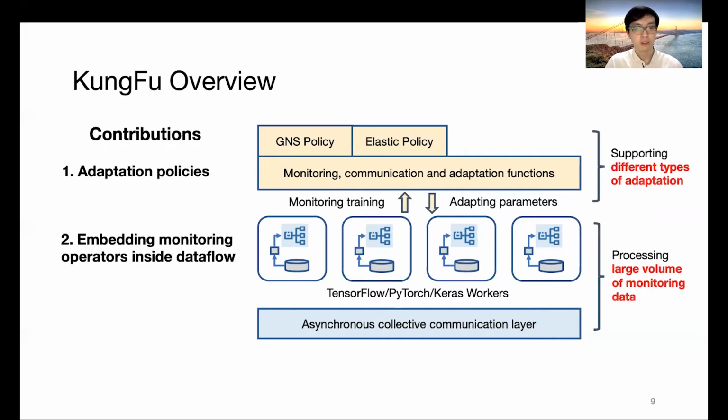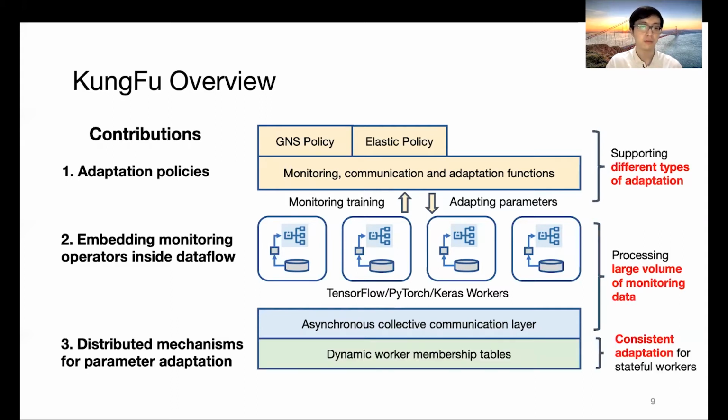To ensure the policy can be efficiently executed during training, KungFu proposes to embed monitoring operators inside the data flow. And this allows KungFu to process a large volume of monitoring data during training. To support online adaptation of parameters, KungFu has new distributed mechanisms.